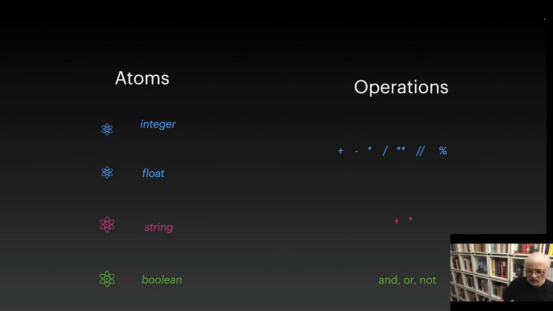Then we have something called floor division, and then the modulus operator, which gives you the remainder when you're dividing one number into another.